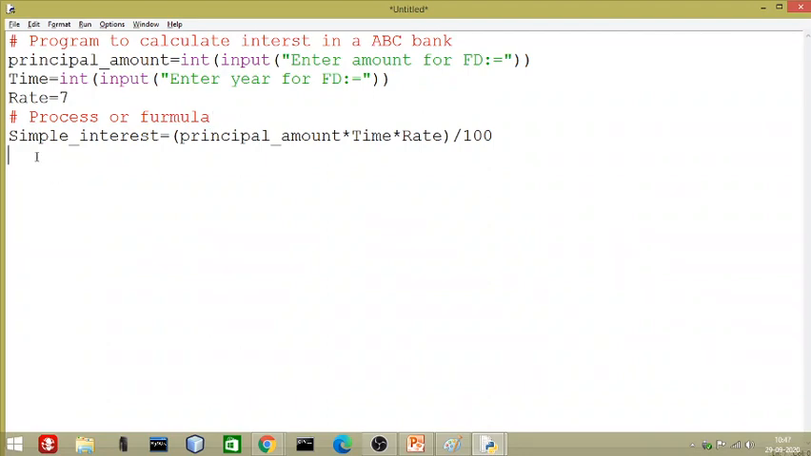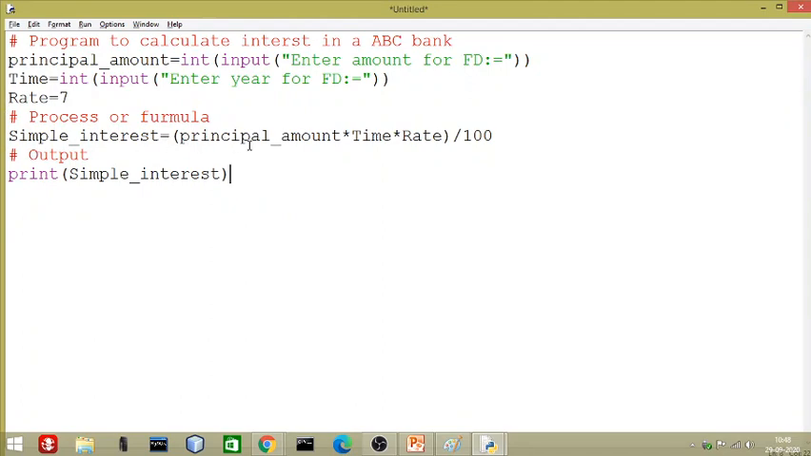Now it is time to print the result, which is called the output. How to print the output? Simple: print. What is the variable name? Simple underscore interest. If there is any variable error, we will check it.